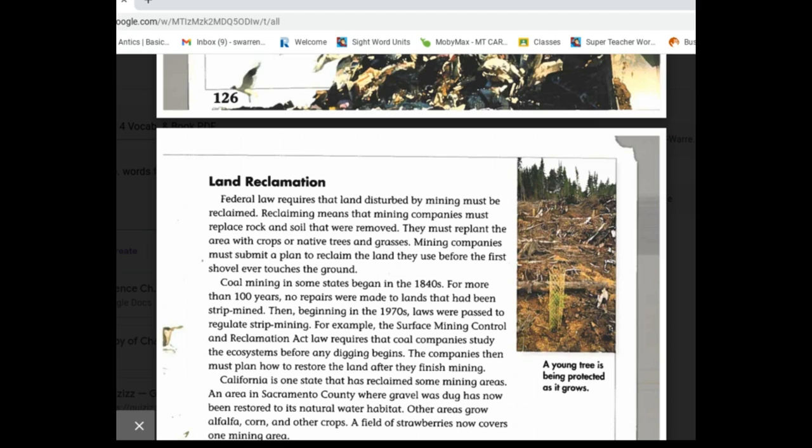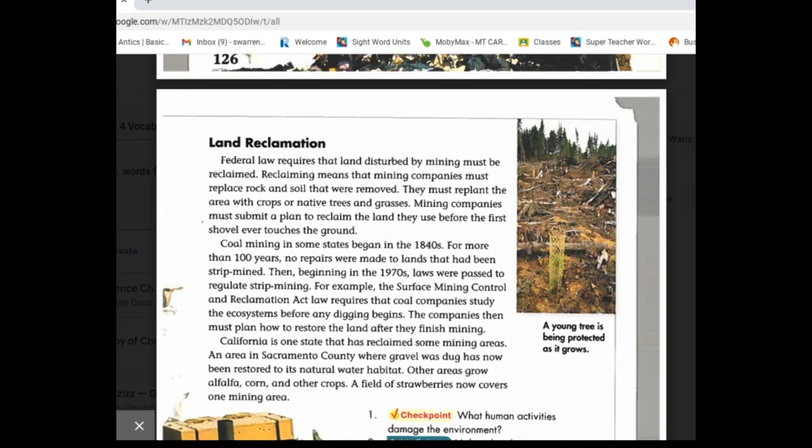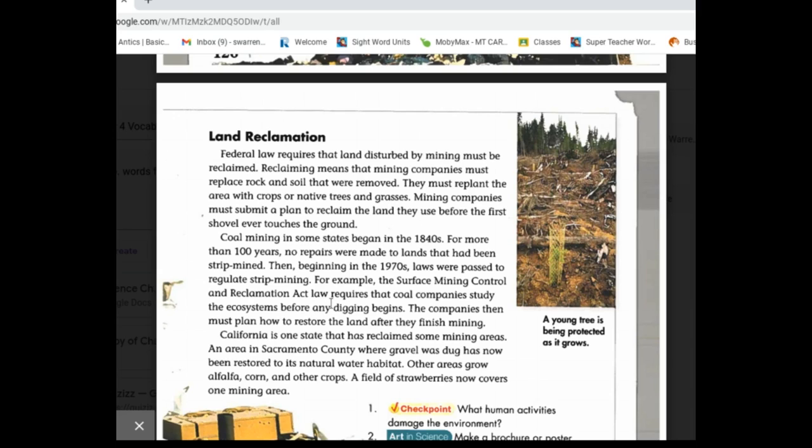Coal mining in some states began in the 1840s. For more than 100 years, no repairs were made to the lands that had been strip mined. Then, beginning in the 1970s, laws were passed to regulate strip mining. For example, the Surface Mining Control and Reclamation Act law requires that coal companies study the ecosystems before any digging begins. The companies must then plan how to restore the land after they finish mining.